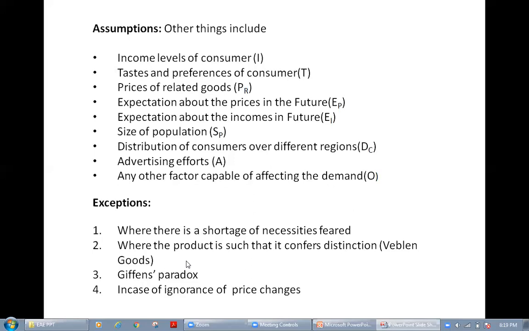Another exception is Giffen's paradox. It is a paradox actually. Giffen is an economist. He observed that in England, low-level income people take broken rice, bread, etc. as their staple food, because they are low-level income people.